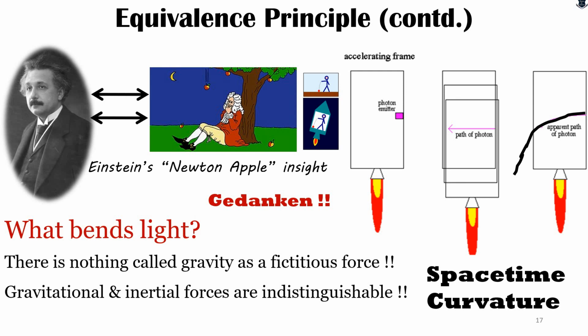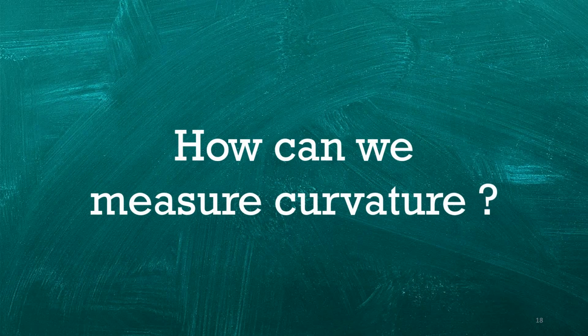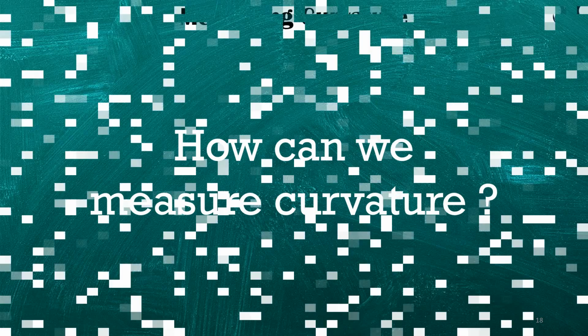But hold on, the question is that if this is a space-time curvature, then what actually causes the space-time curvature, or how can we measure curvature? Coming up in this part of the video. So till now we have noticed that there is a curvature and there is nothing which is called gravity, because of inertial frames. So now we need to know how we can measure curvature.